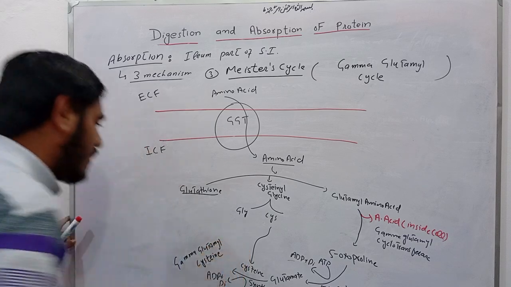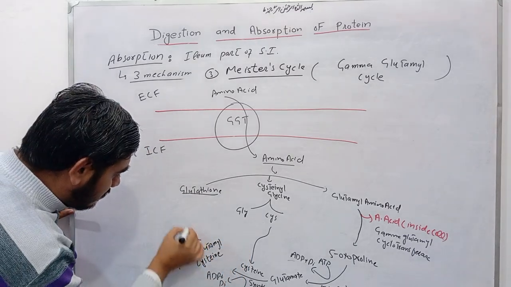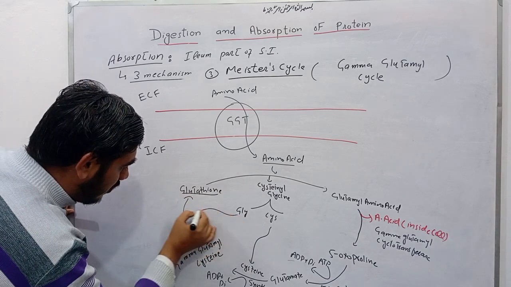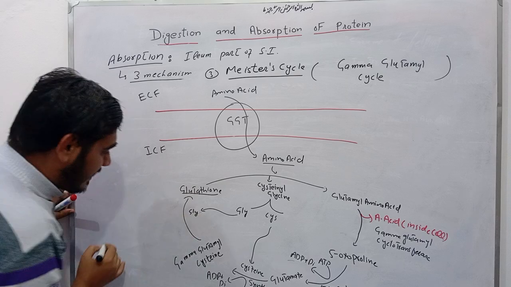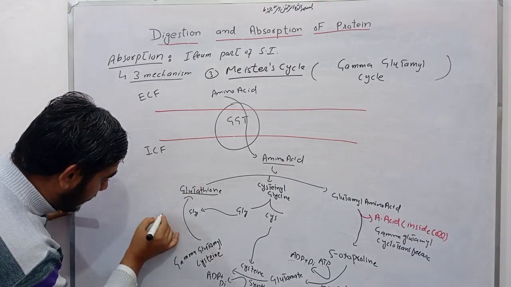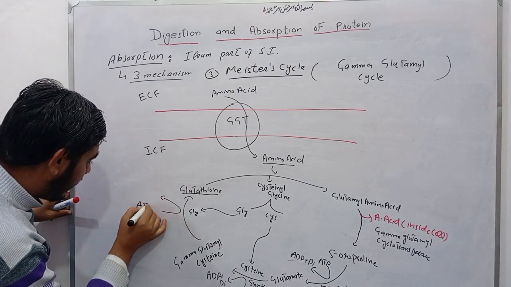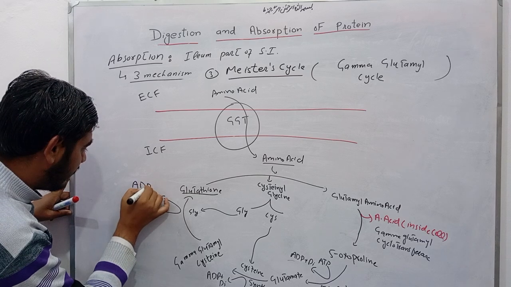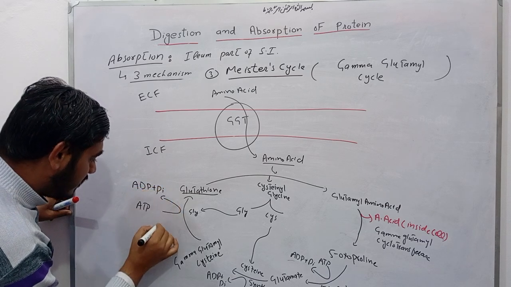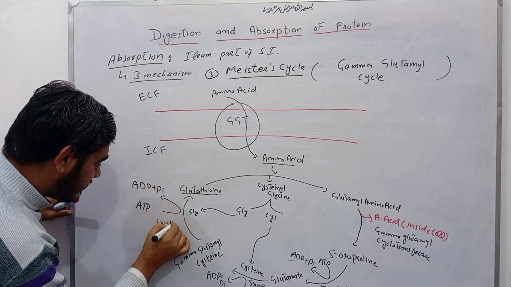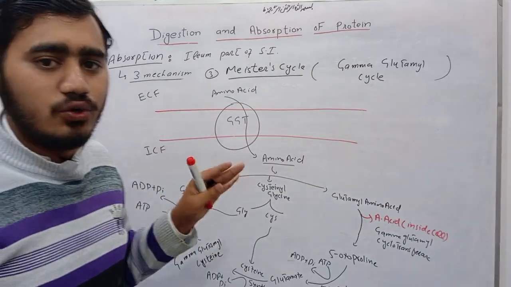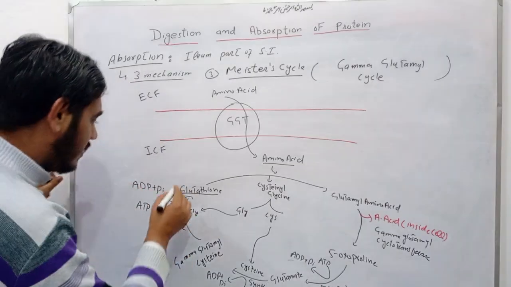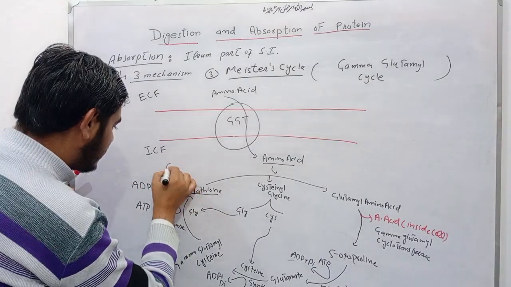In the next reaction, there is again condensation of glycine, and here ATP is also utilized. It converts into ADP and inorganic phosphate. With the help of synthase enzyme, there is formation of glutathione, that is gamma glutamyl cysteine glycine.